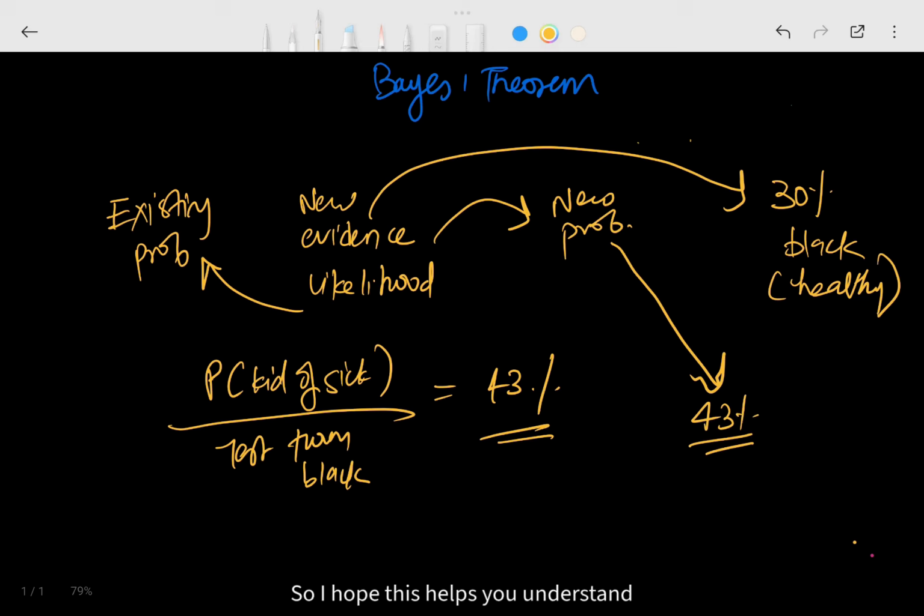So I hope this helps you understand that Bayes theorem tells you that you will always have some conceptions in your mind, but when you are fed some new information, the existing conceptions are going to change and there are going to be some new beliefs, and this theorem proves that.